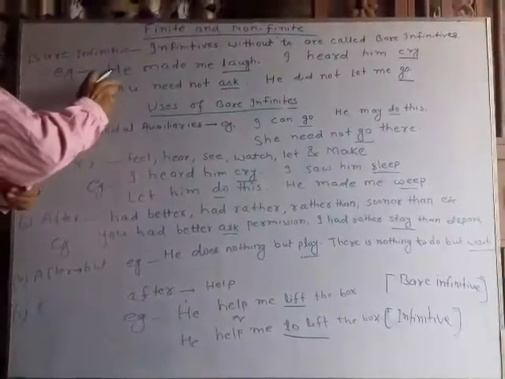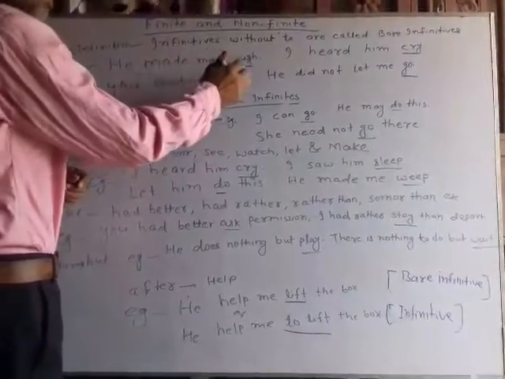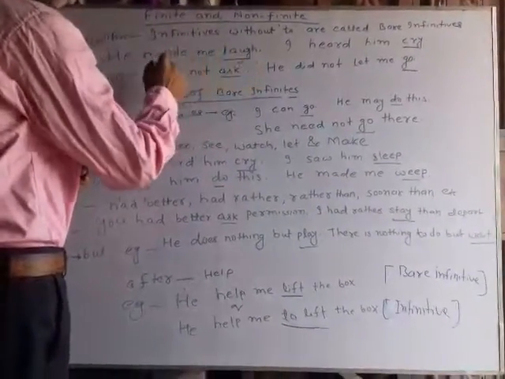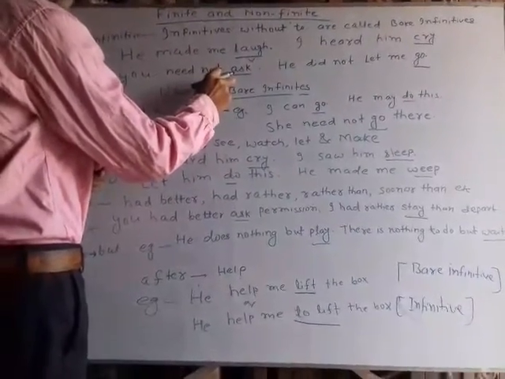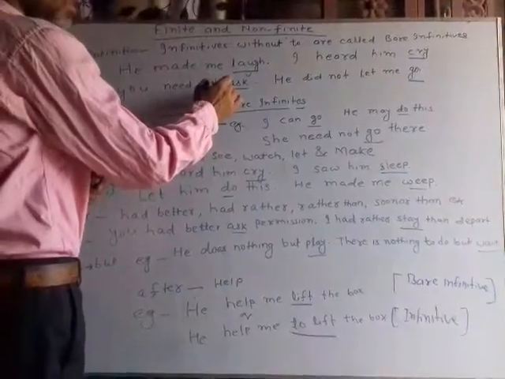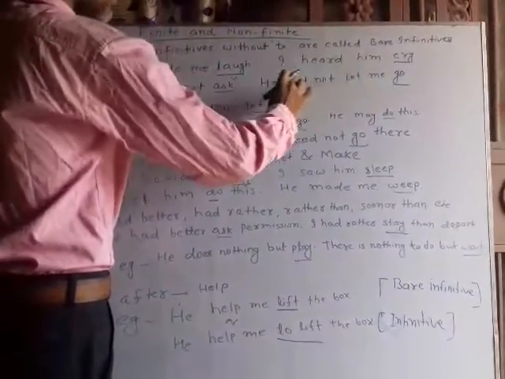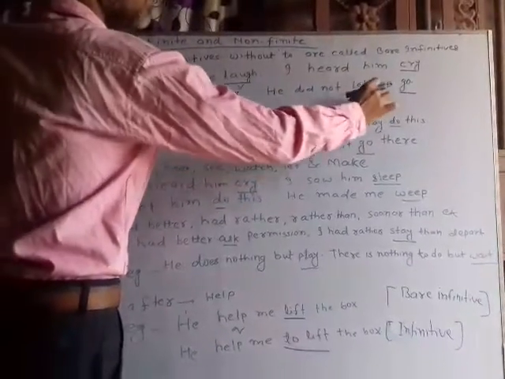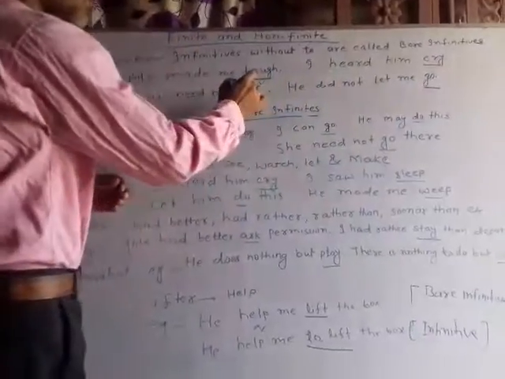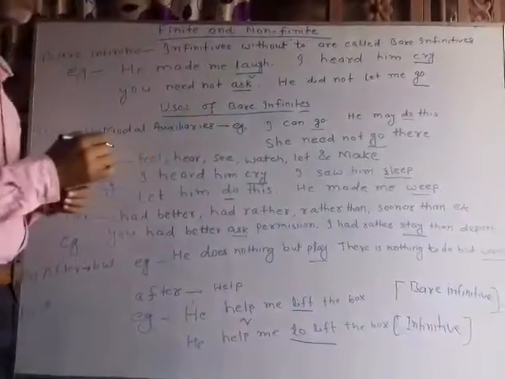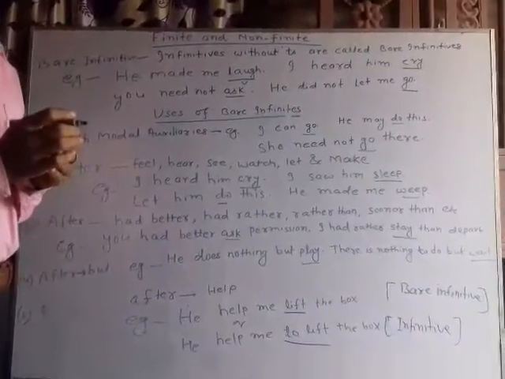For example, he made me laugh. There is no to before the verb laugh here. You need not ask. Again, there is no to before ask. I heard him cry. He didn't let me go. So all these underlined verbs are bare infinitives because they are used without to.